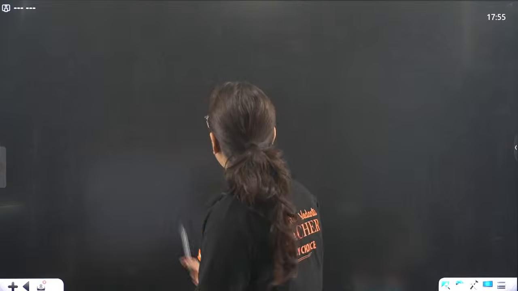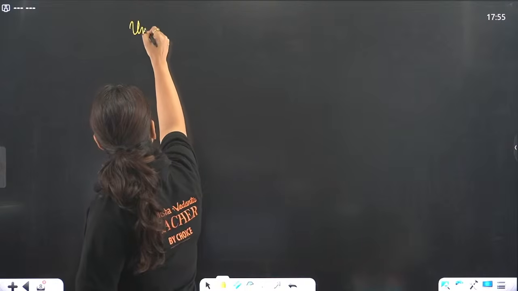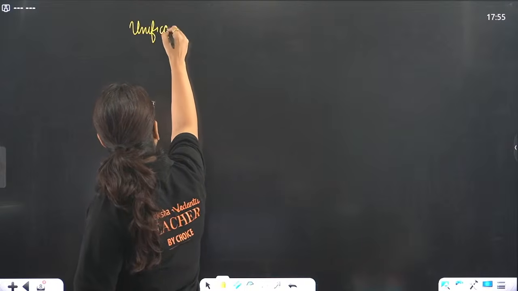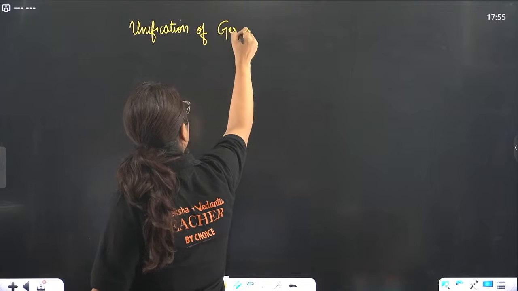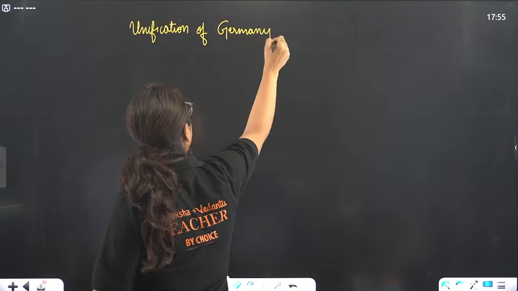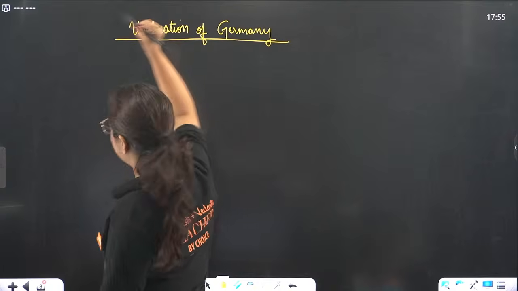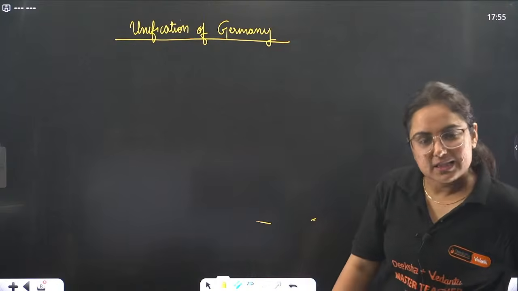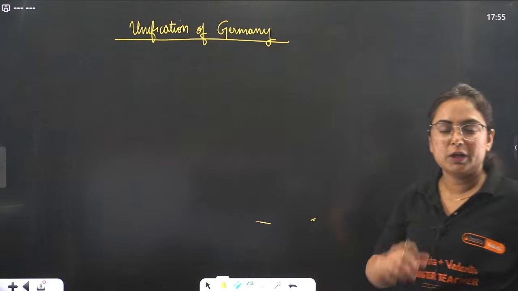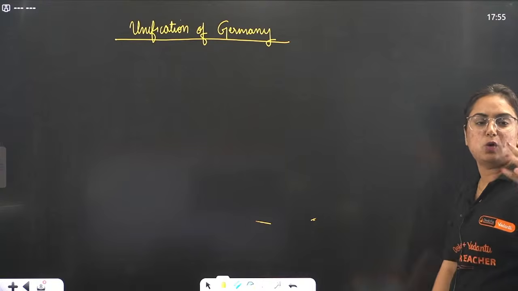So now it is the unification of Germany. Fine, let's start the story. Napoleon came into power. This Napoleon divided the German states into 39 confederacies.